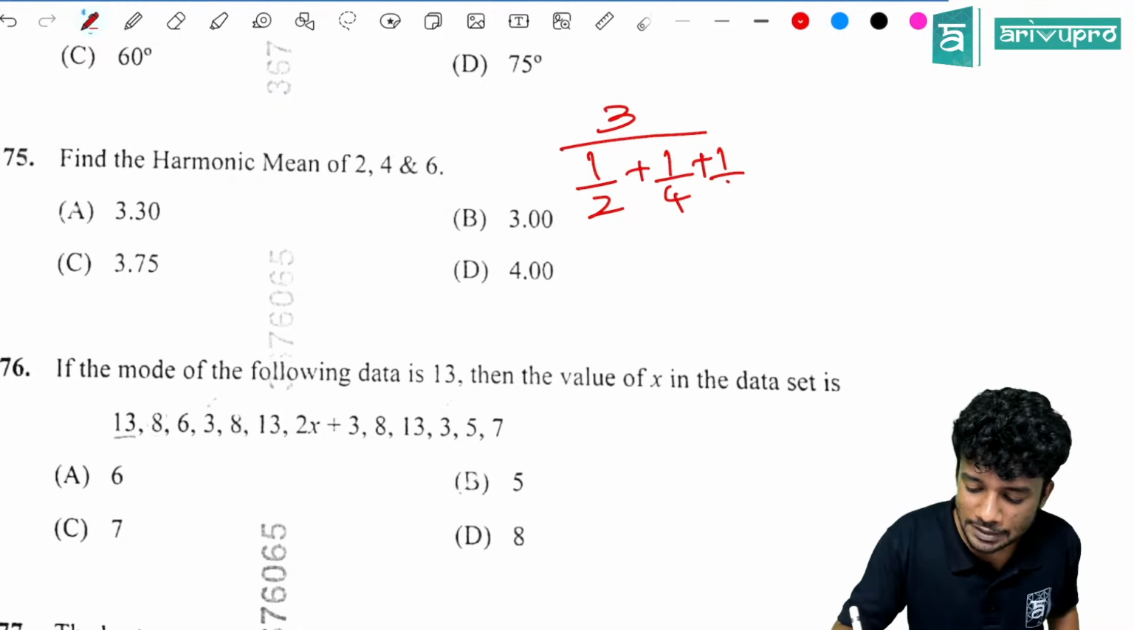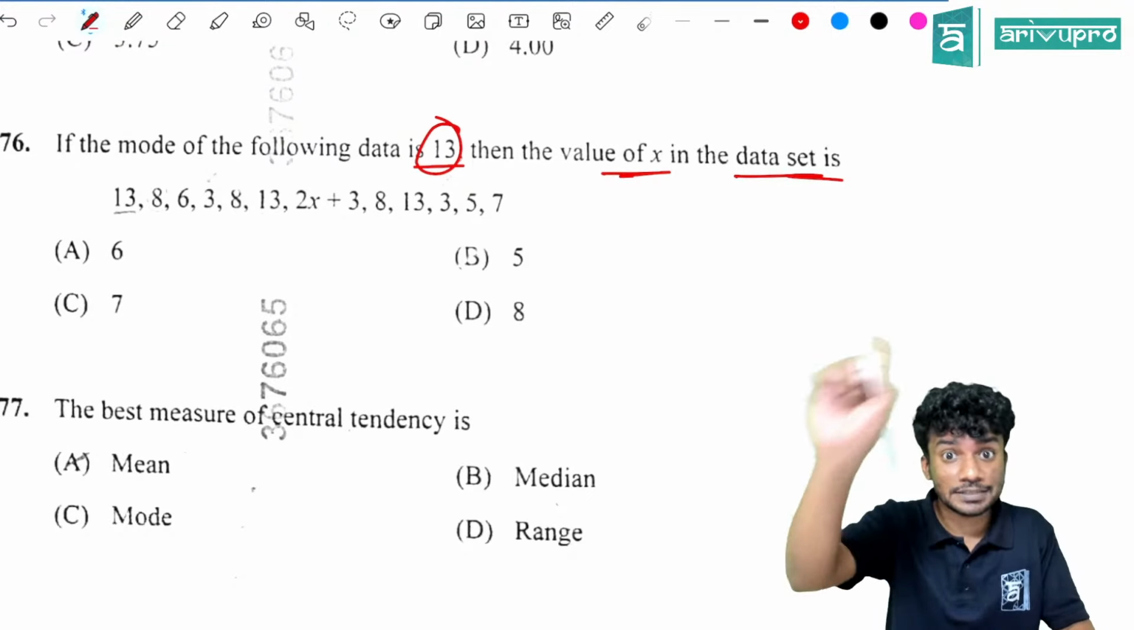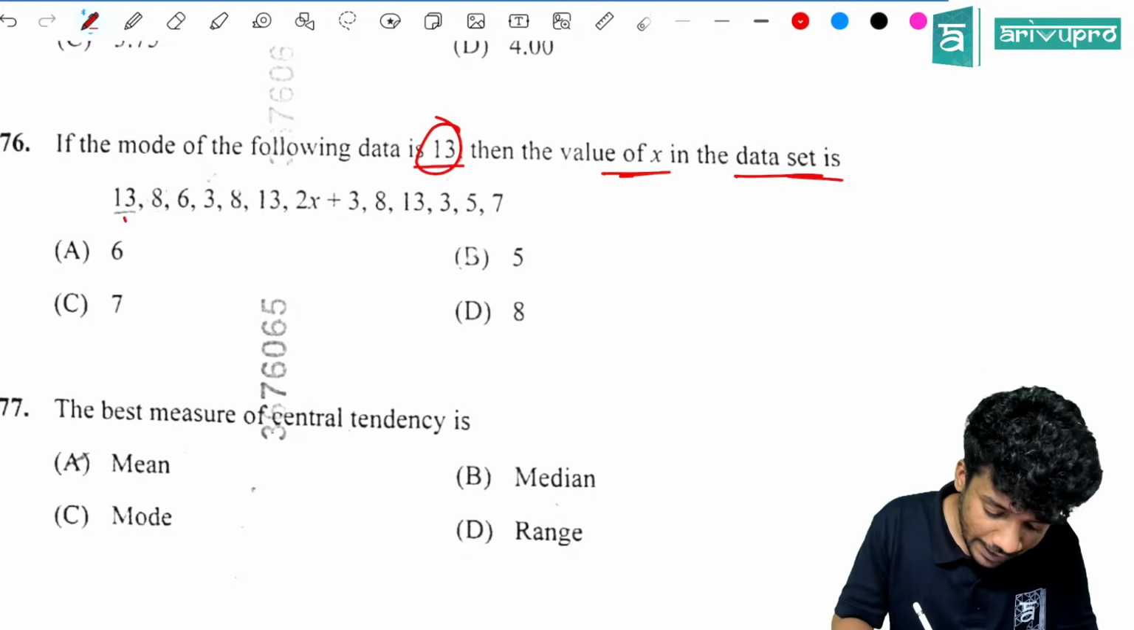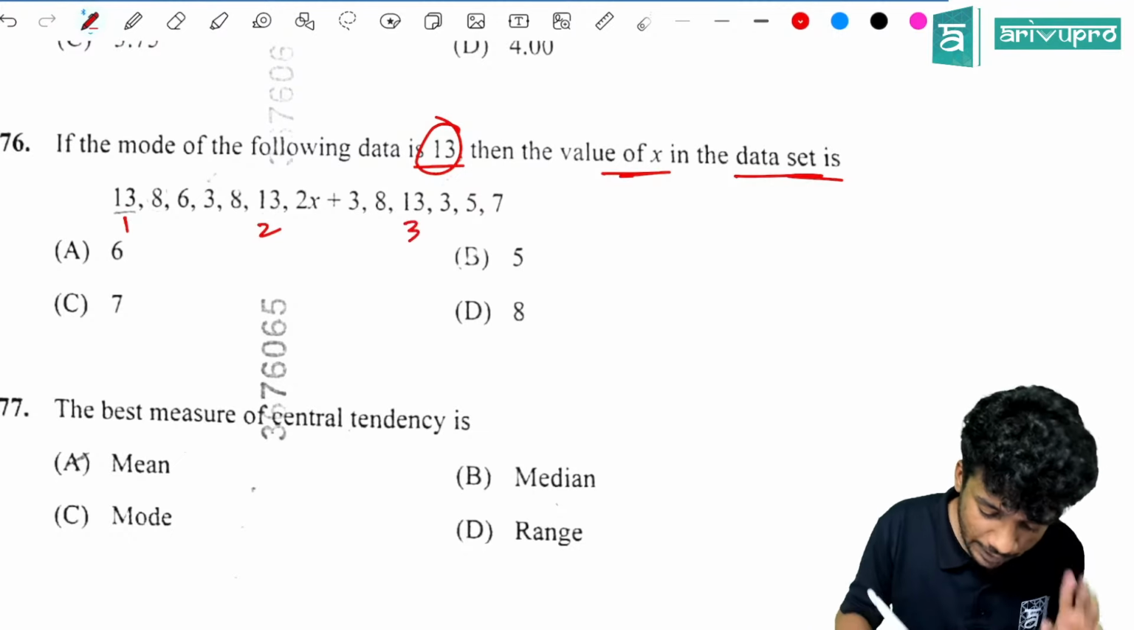Now the next question, very interesting question. If you know the concept of mode, you will get the answer. If the mode of the following data is 13, then the value of x in the data set is, what is the question? Okay, mode is 13, very important. The key point is that 13 comma 8, 13 is repeated how many times? 1, 2, 3 times it is repeated.